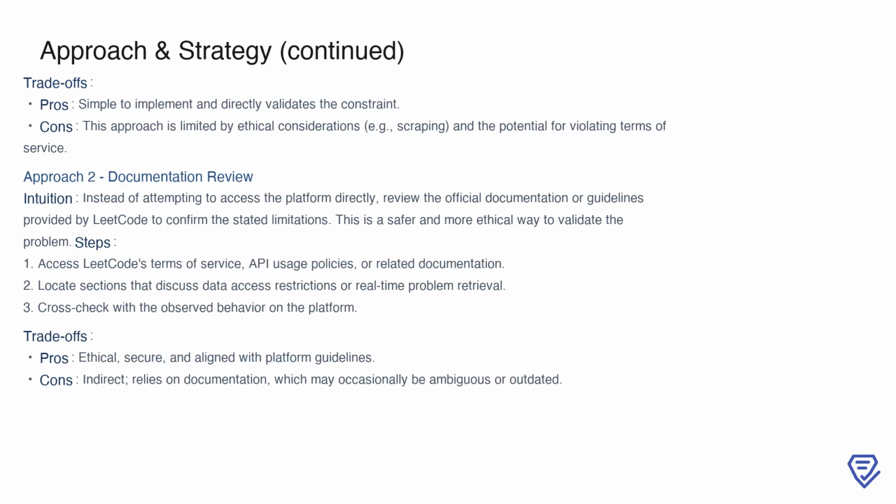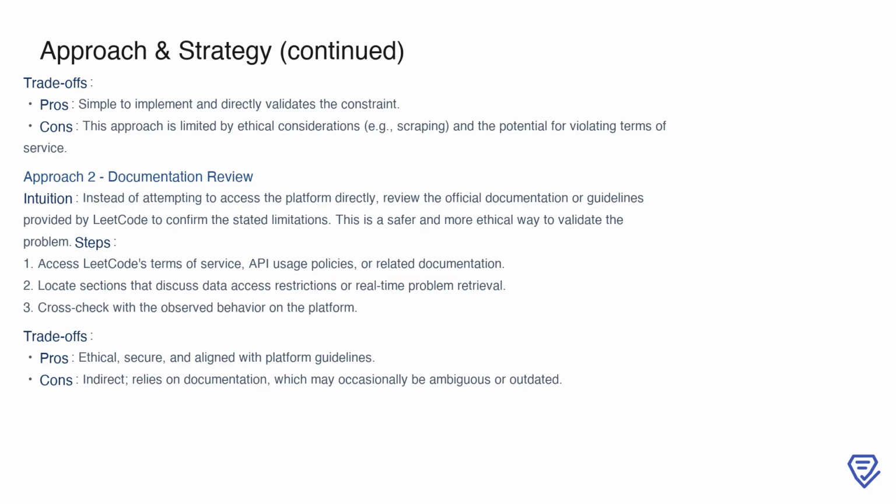Direct query validation, while simple and effective for confirming the constraint, has significant drawbacks. Most notably, it may conflict with ethical guidelines or even violate the terms of service of the platform, such as through unauthorized scraping. These concerns highlight the need for alternative strategies. One such alternative is documentation review.